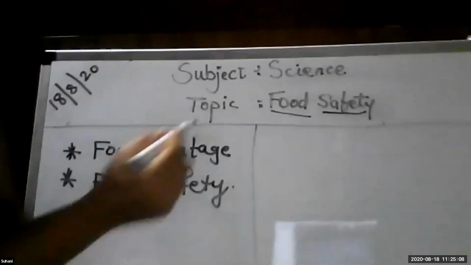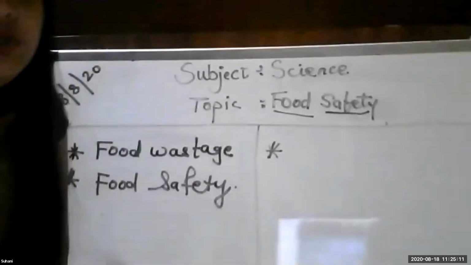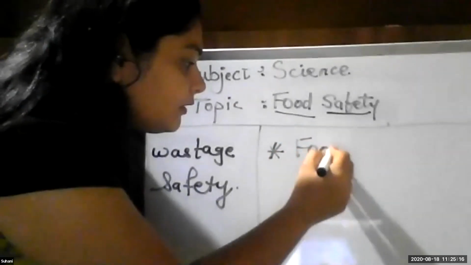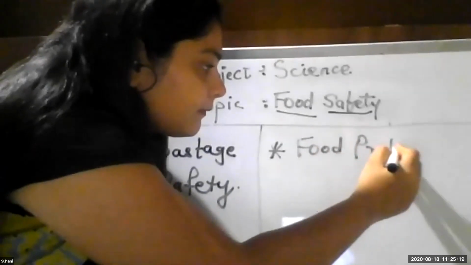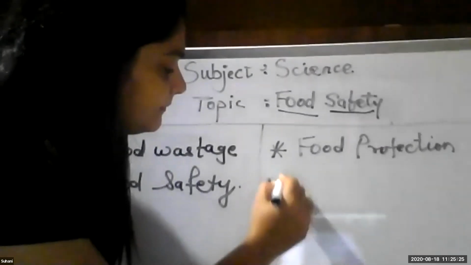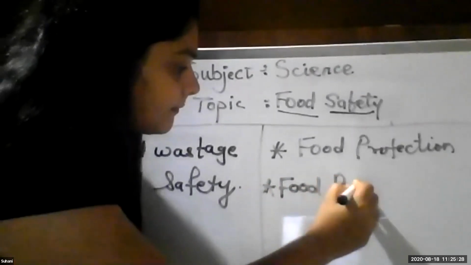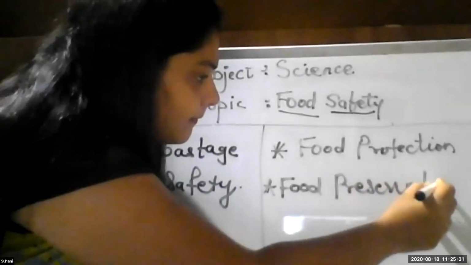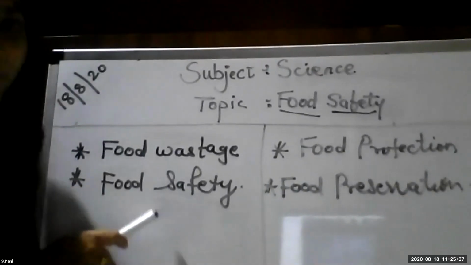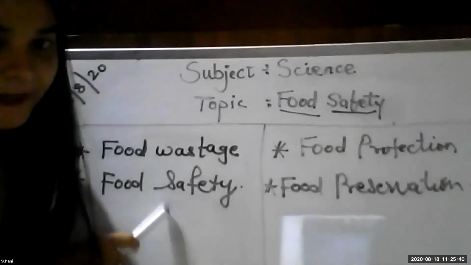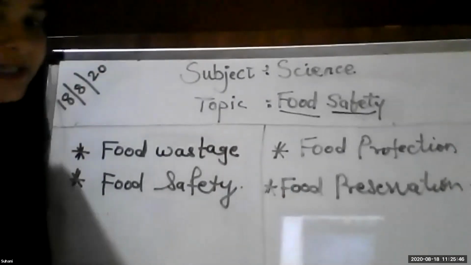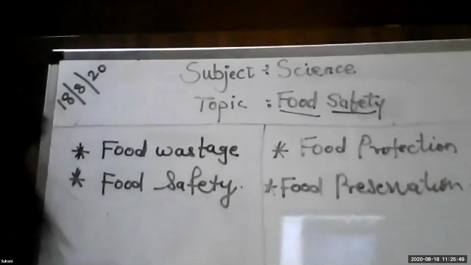Okay, and today we are going to learn two more new topics. We are going to learn about food protection and food preservation. Okay, these two topics, students. We learned yesterday about food wastage and food safety, and today we are going to learn two new topics, that is food protection and food preservation.